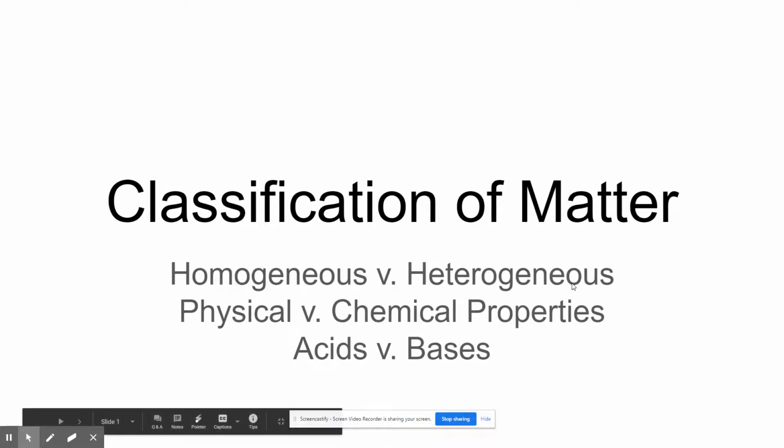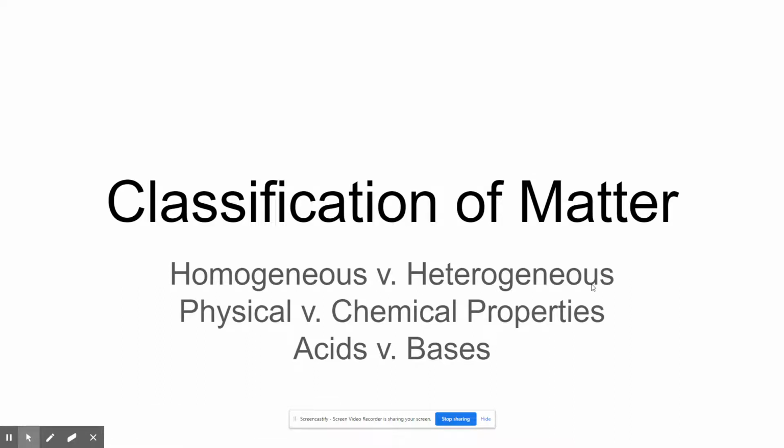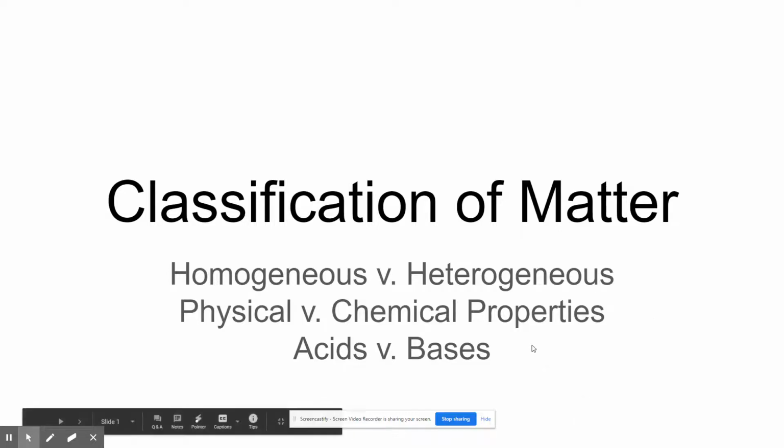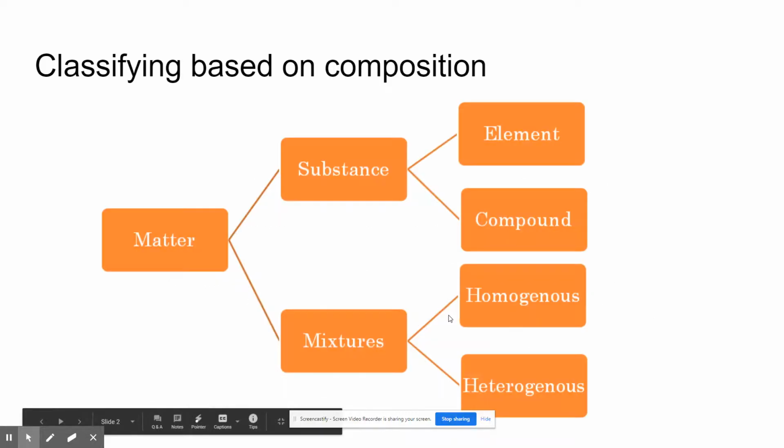So the first thing we're going to do in this video is talk about homogeneous and heterogeneous, classifying matter into one of those two categories. We will also look at the physical and chemical properties of matter, and acids and bases. Those will be a little bit later.